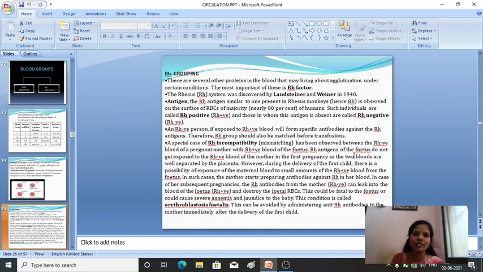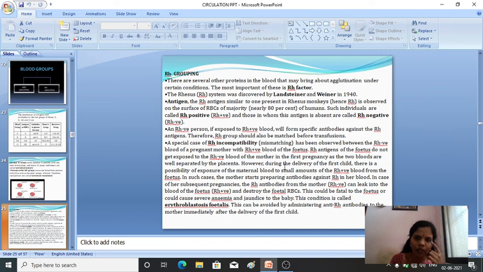During the first pregnancy, what happens? The RH positive blood of the fetus will not come in contact with the blood of the mother. So the mother has RH negative and the baby has RH positive. Fine. So during the first pregnancy there is no problem. Why is there no problem during the first pregnancy? As the two bloods are well separated by the placenta.